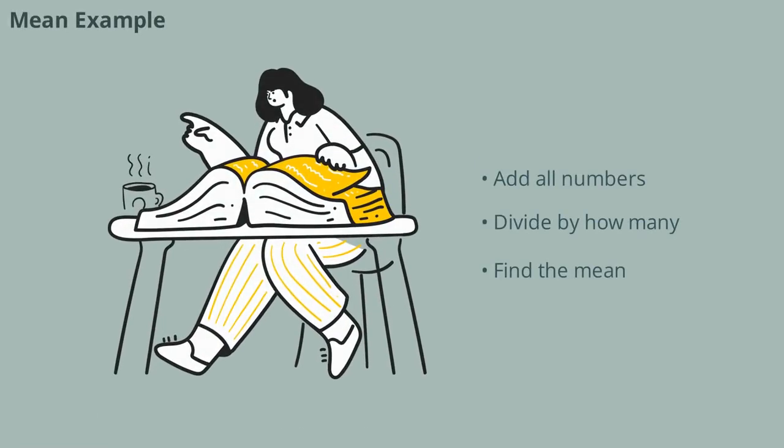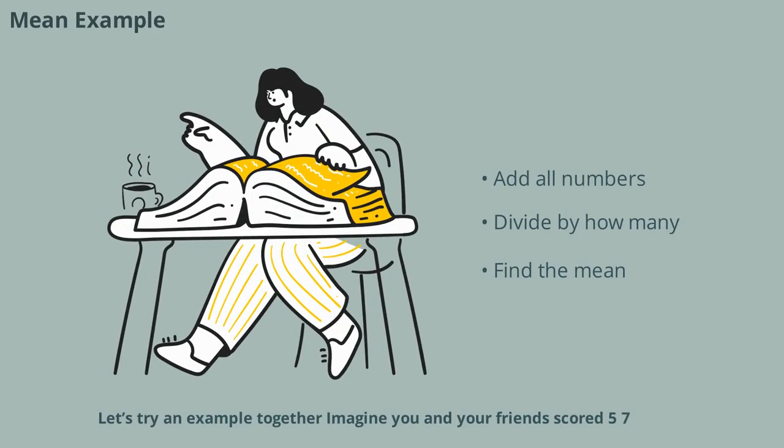Let's try an example together. Imagine you and your friends scored 5, 7 and 8 points in a game. To find the mean, first add 5 plus 7 plus 8, which equals 20. Next, count how many scores there are. There are 3. Now divide 20 by 3. The answer is about 6.67. So the mean score is 6.67. Isn't that easy? The mean gives us an idea of how everyone did all together.